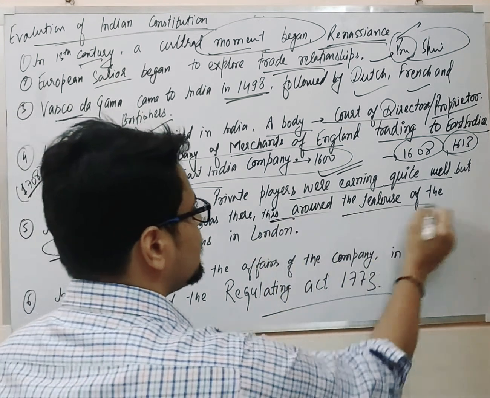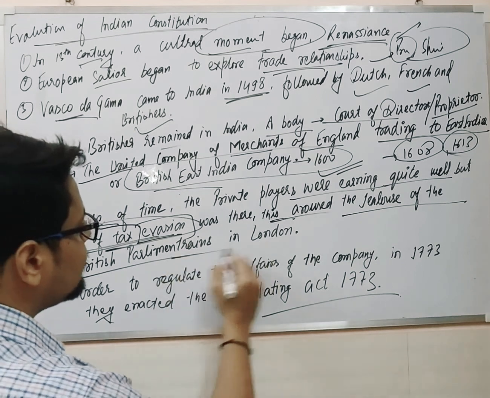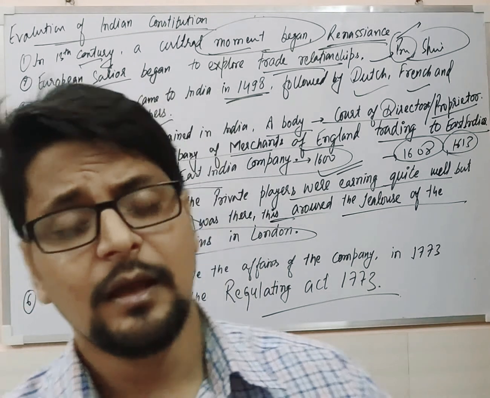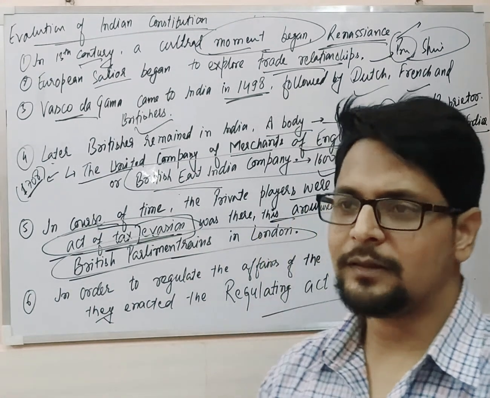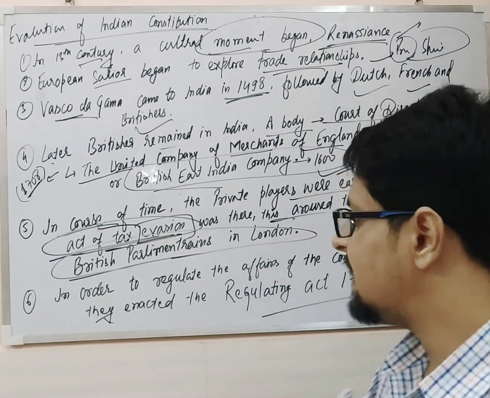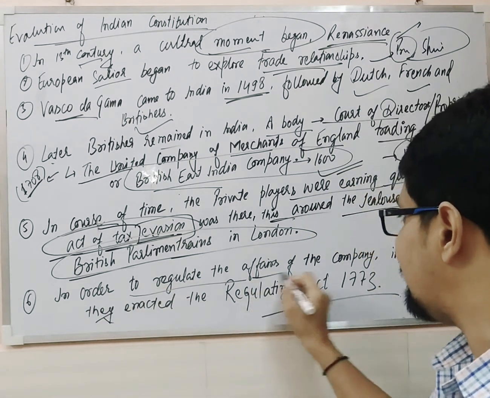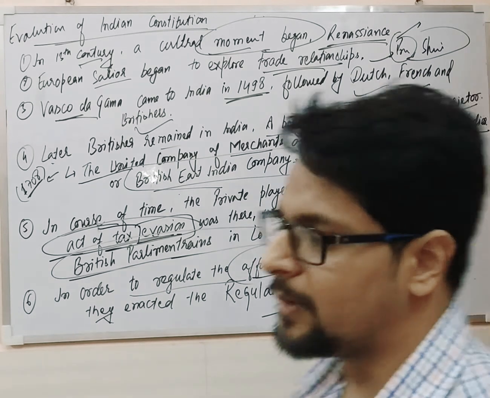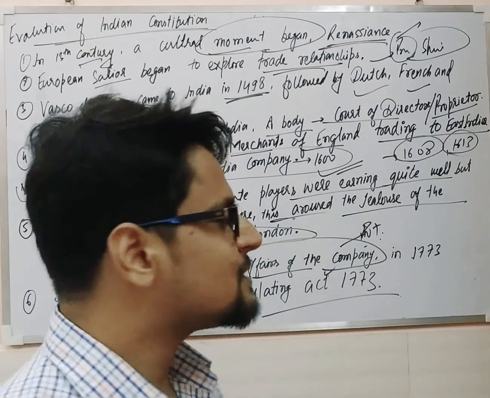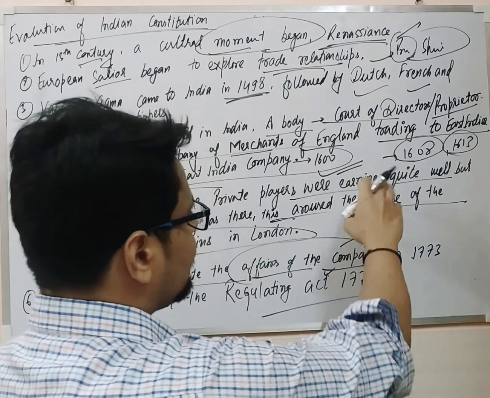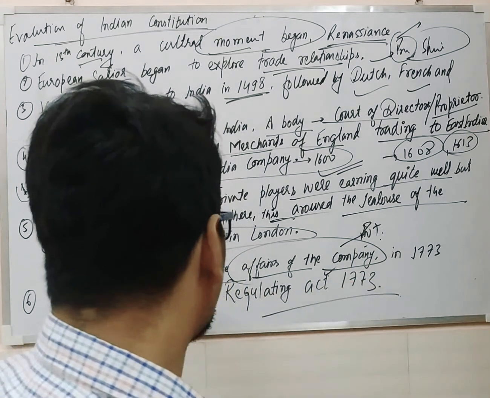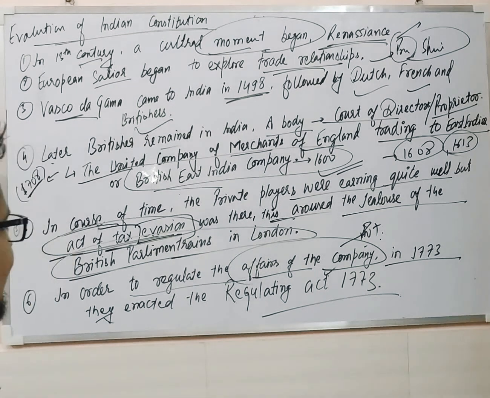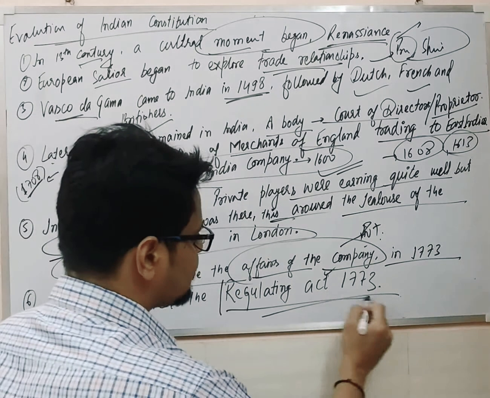So this aroused the jealousy of the British parliamentarians in London, and in order to satisfy their jealousy, the government intervened properly with the private players. In order to regulate the affairs of the company, which was a private company under the banner of the Court of Directors, headed by the East India Company, in 1773, for the first time, they enacted the Regulating Act of 1773.